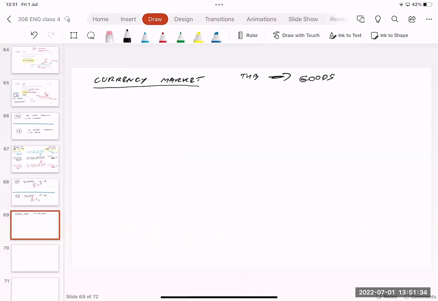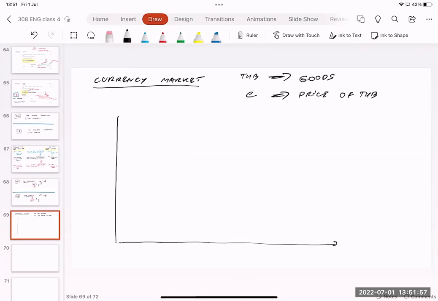If Thai baht is like a good, the nominal exchange rate is just like the price of the good, or the price of Thai baht. Imagine it this way, and if you think in this way, it becomes very easy. When we focus on the currency market, it's just like focusing on a normal product.